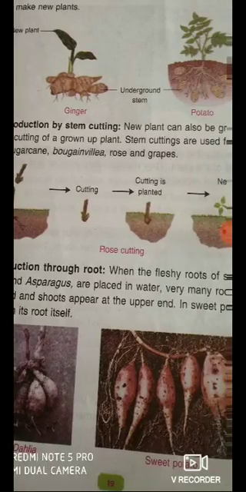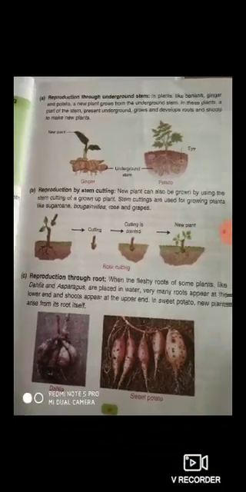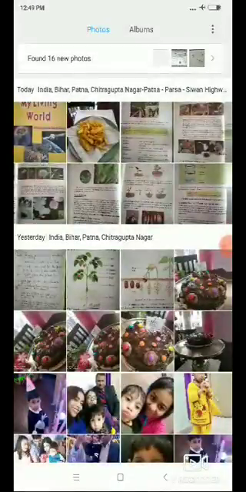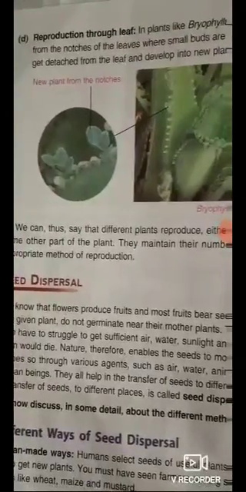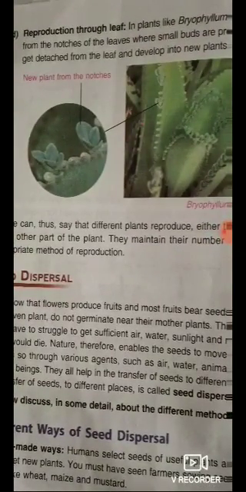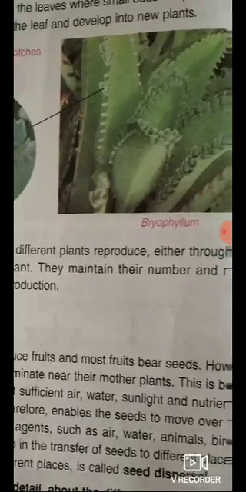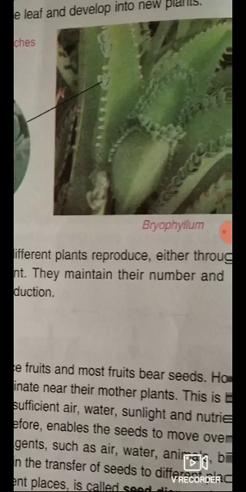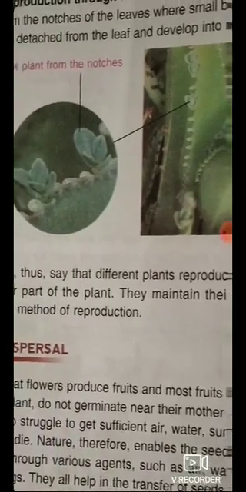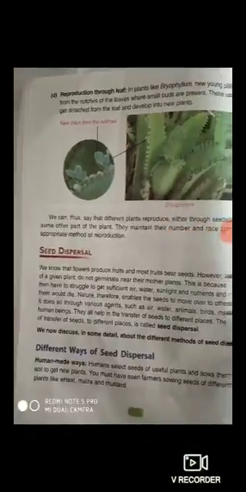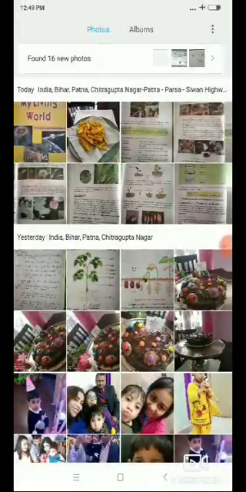You have to make this diagram also, to show the reproduction through root, and then the reproduction through leaf. So in this, what will you see? This is the plant called Bryophyllum, and in Bryophyllum reproduction takes place through leaf. Okay, so this is all about reproduction through different parts of the plants.